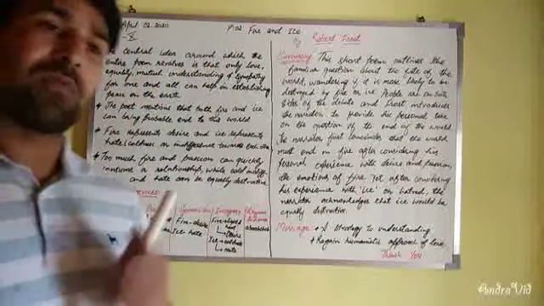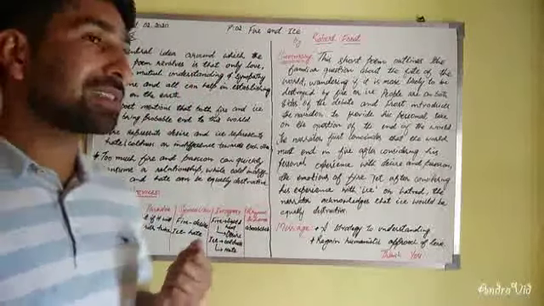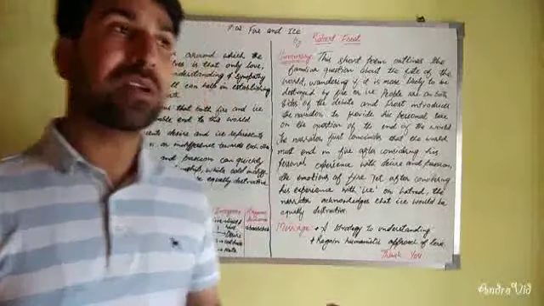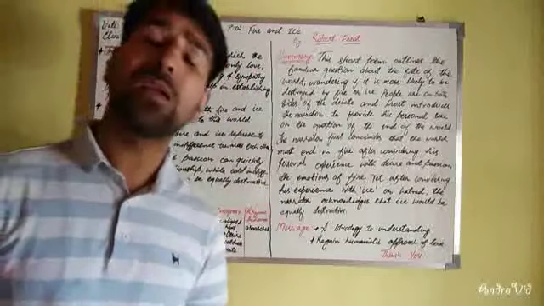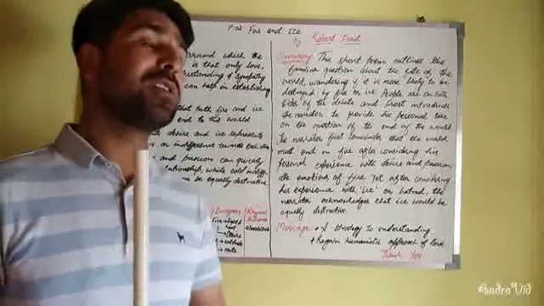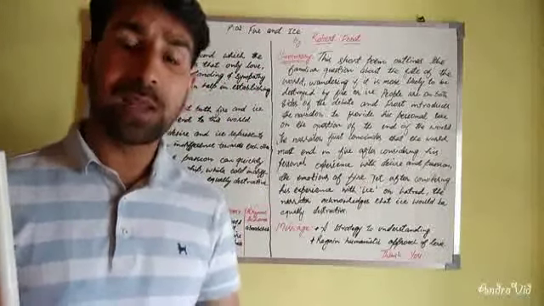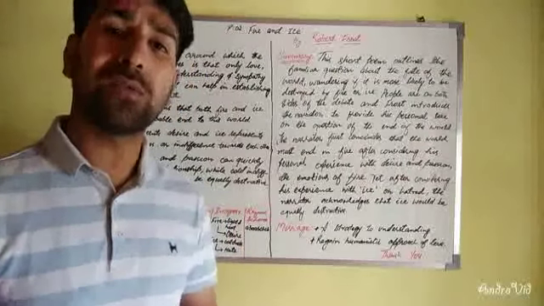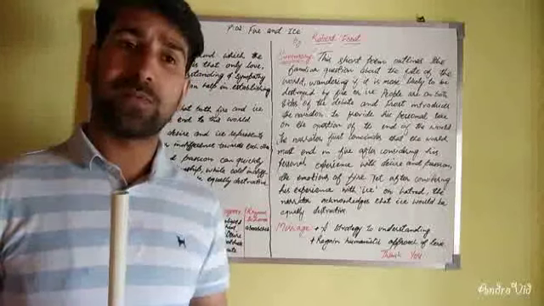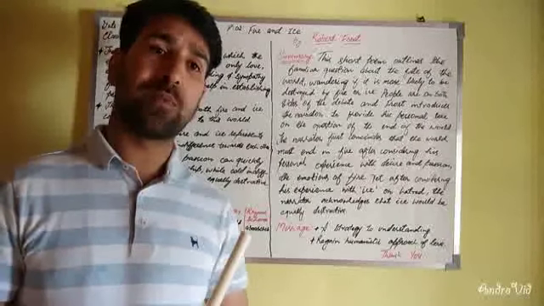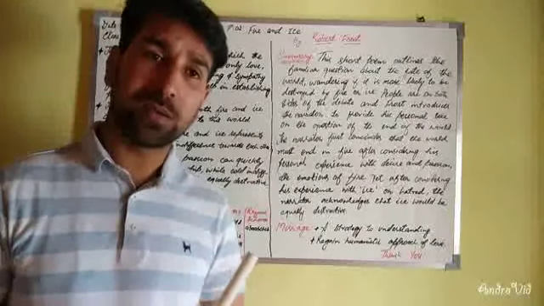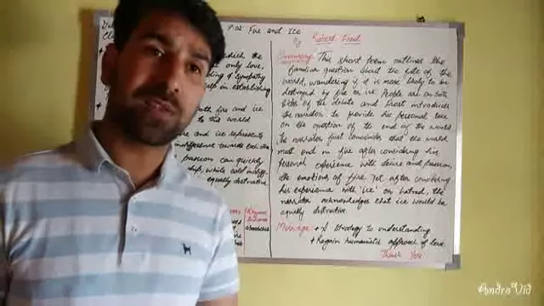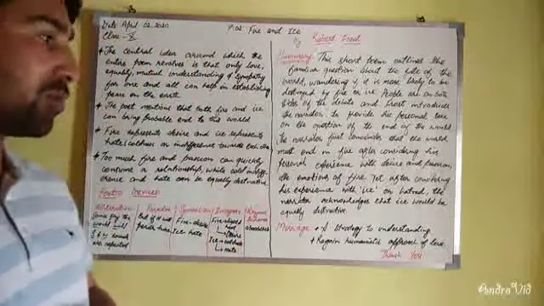Another message which the poet wants to give over here is strategy to understanding. We should understand the problem of each other, there should be mutual understanding, that if you have a problem, I should come up to you and solve that very problem. It's not that I'll just see how much you are in problem and enjoy that very moment of yours. No, because maybe in future I'll have the same kind of thing. So I should have that mutual understanding.